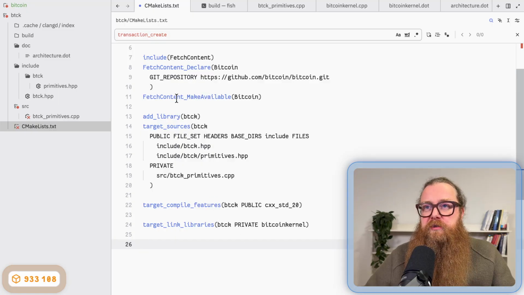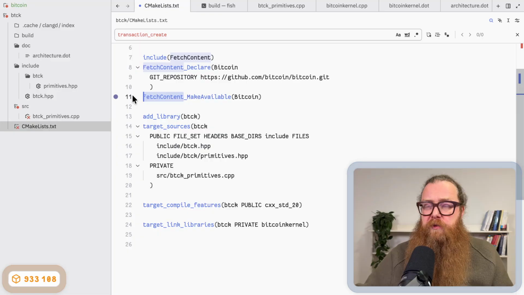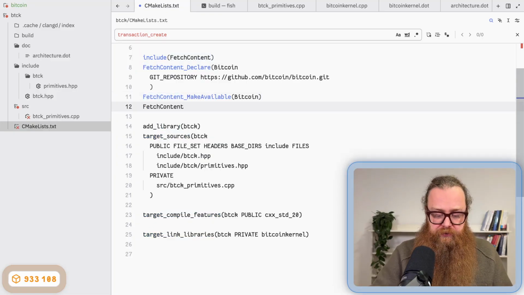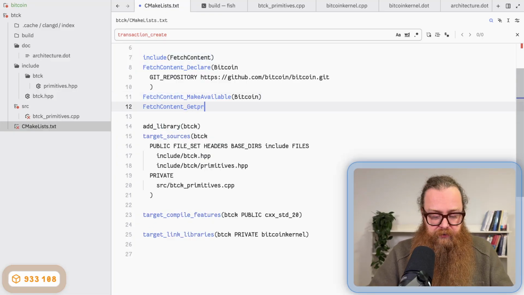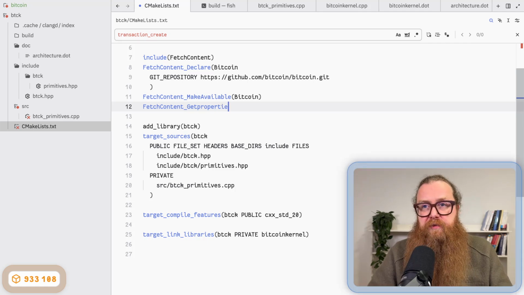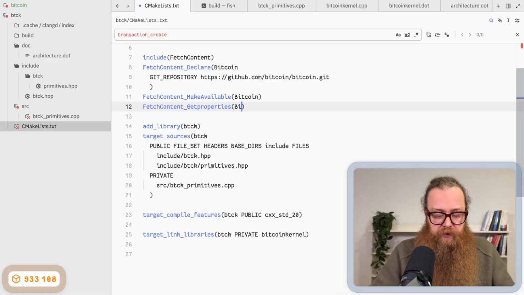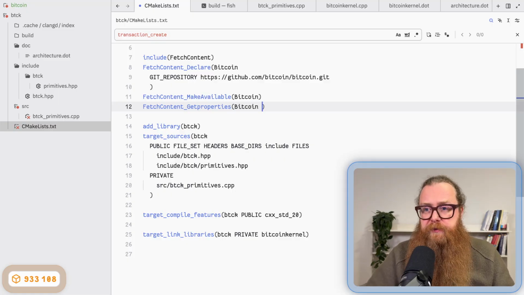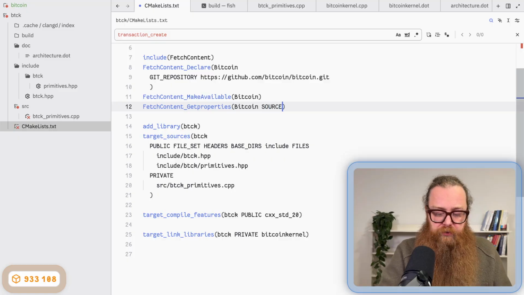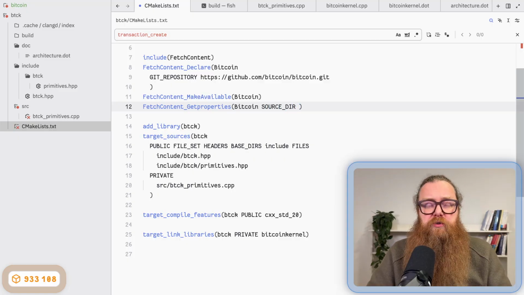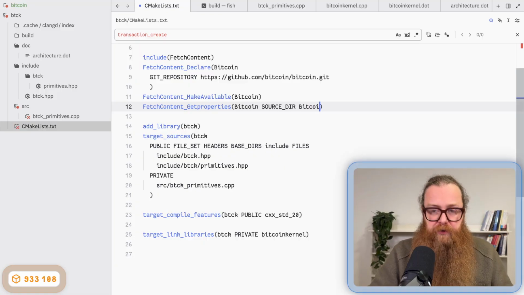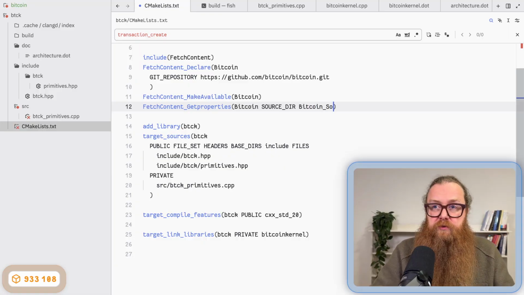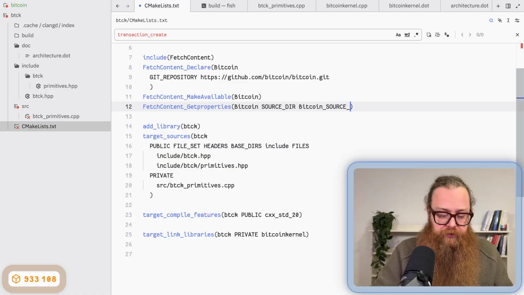So what I do is from FetchContent, I have to call FetchContent get properties. So I have to get the source directory property, and I have to add it as an include directory to my library. So the name of the dependency is called Bitcoin, and the property that I want to get is called SOURCE_DIR. And I want to store that in a variable called Bitcoin underscore source dir.